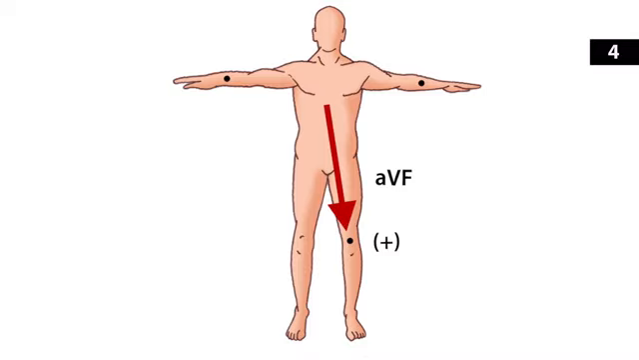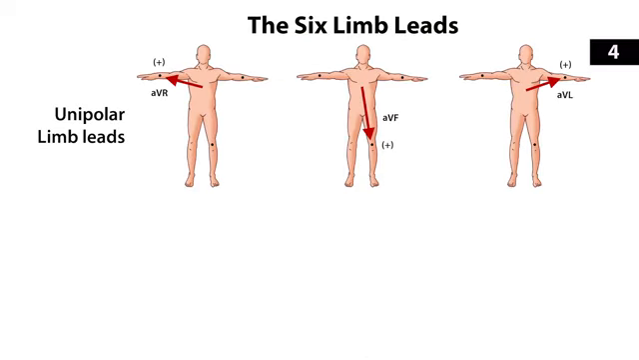Now AVF would be just the opposite. Since that electrical signal of the heart is moving generally towards the same direction as AVF, down, then you would see a positive deflection or a very tall QRS segment on that EKG. So AVR, AVL, AVF are called the unipolar leads.